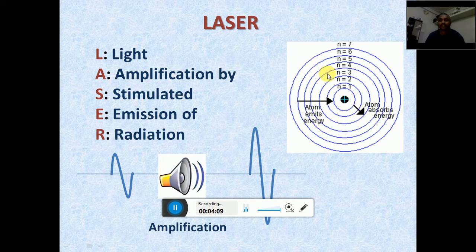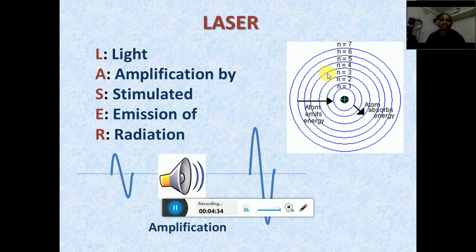Suppose I am considering an electron at energy level number 4, n equals 4. This electron present at this energy level has the energy of that energy level. But this electron can be transferred from this energy level to a higher or a lower energy level. For this transition there must be some condition.